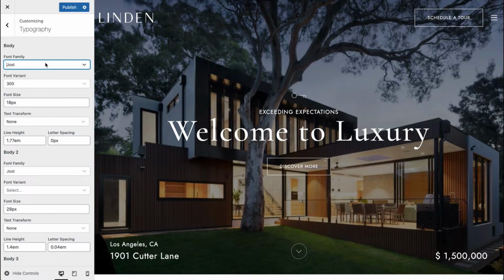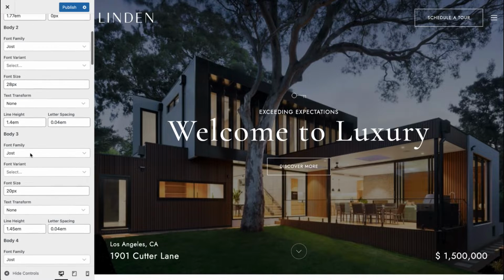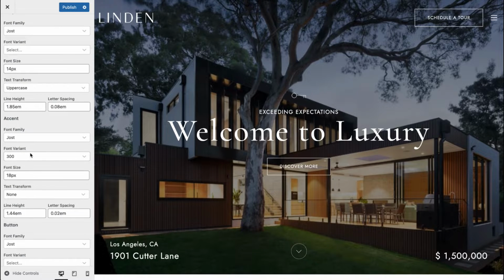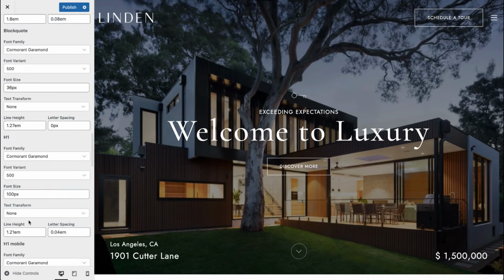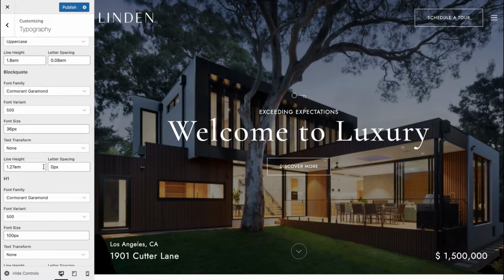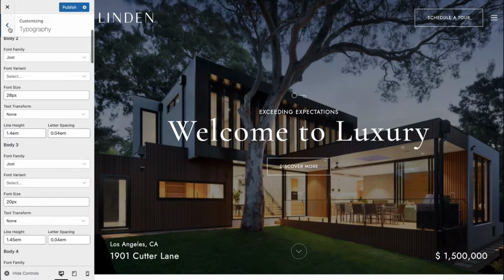Simply choose the one you like, and you'll need to set up a font for each style. You can see here body style, body 2. Let's scroll down. You'll see here accent, button, font, and headings. So make sure to set up all fonts. Let's go back. After you've made any changes, simply click on the Publish button on top of the panel. This will save all changes.